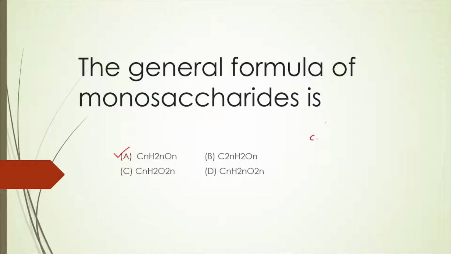Suppose you have the monosaccharide C6H12O6, right? This is the molecular formula for glucose, which is a monosaccharide.